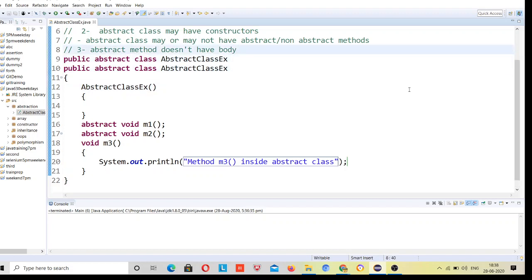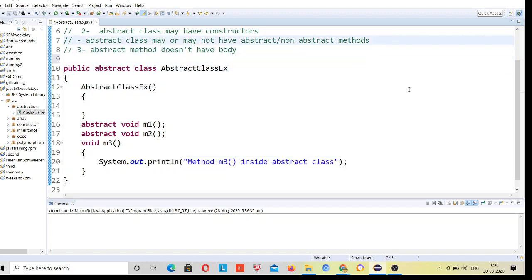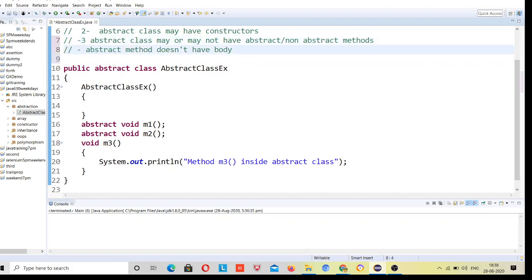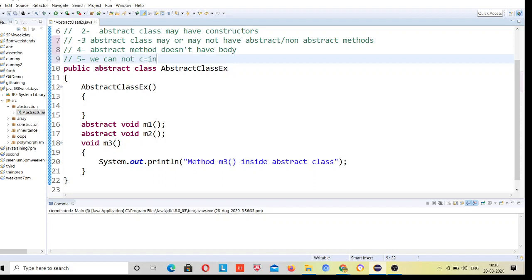And another important rule, rule 5, is that we cannot instantiate, or you can say create an object, for an abstract class, right?